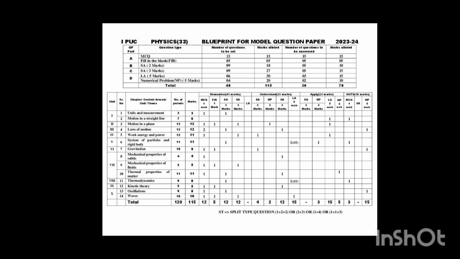There are 15 questions in total. All questions are compulsory. We have to answer all questions. There are no choices or extra questions for this part.